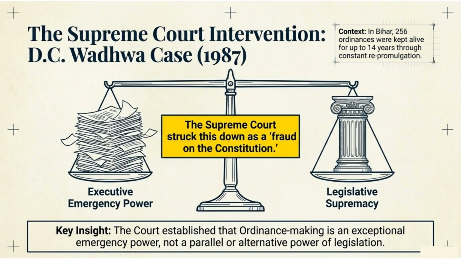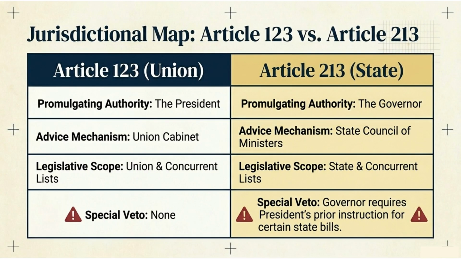The Supreme Court intervened in the D.C. Wadhwa Case in 1987, where 256 ordinances in Bihar were kept alive for up to 14 years. The court struck this down as "a fraud on the Constitution," establishing that ordinance making is an exceptional, not alternative, legislative power.